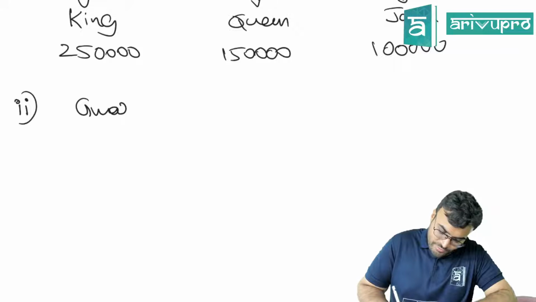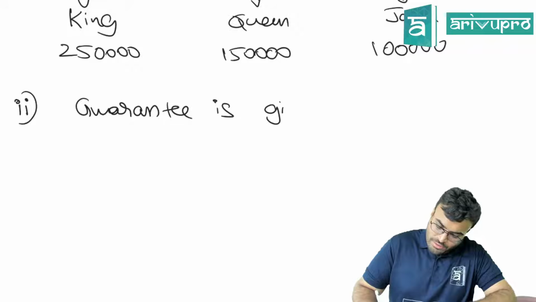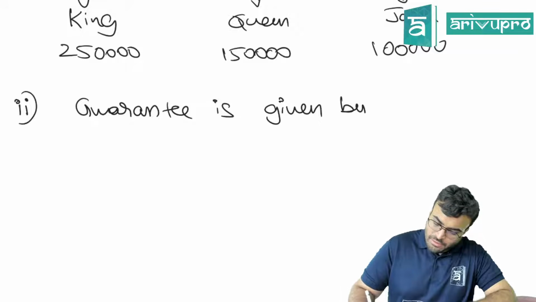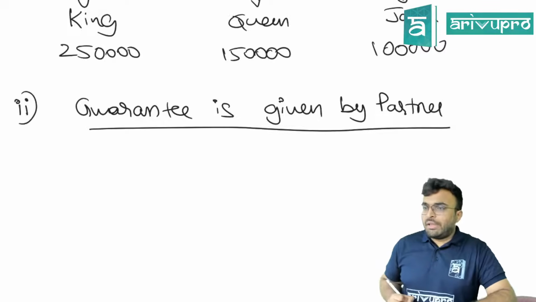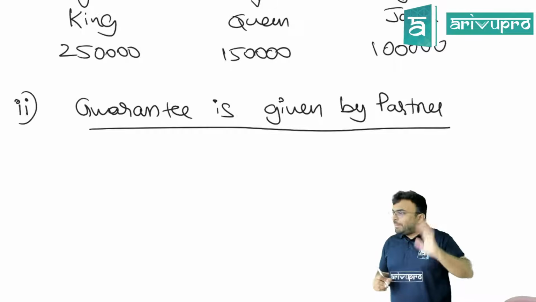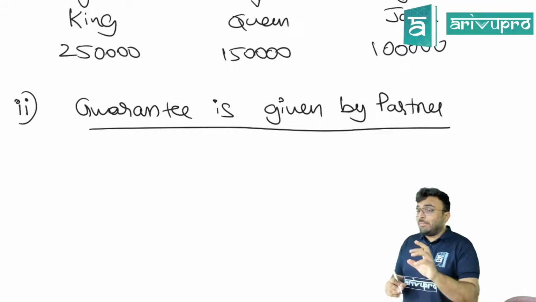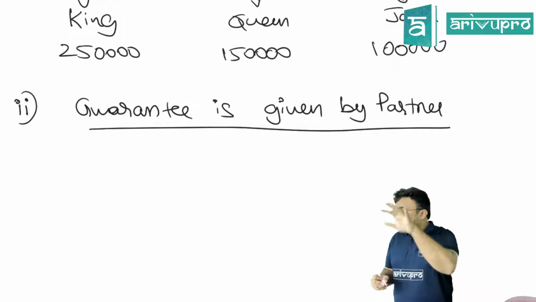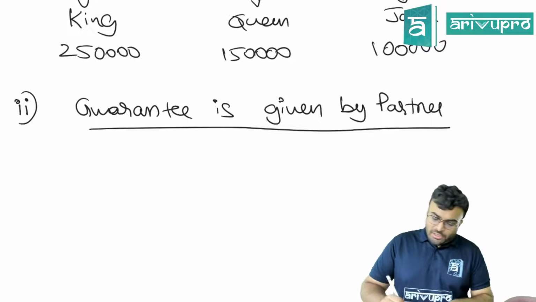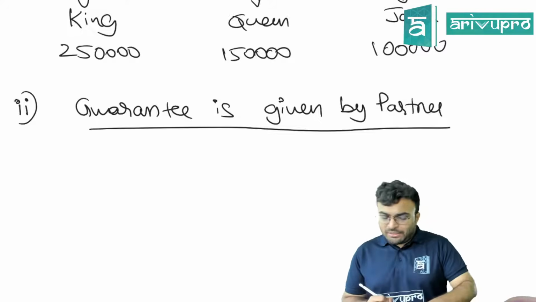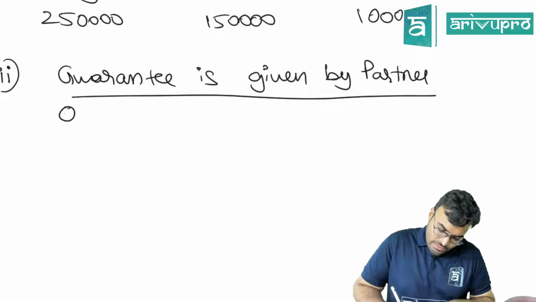Now what if guarantee is given by partner? Guarantee is given by one partner. Okay, if guarantee is given by other partners, that is a different scenario, we will see that. Now if guarantee is given by partner, and in this case